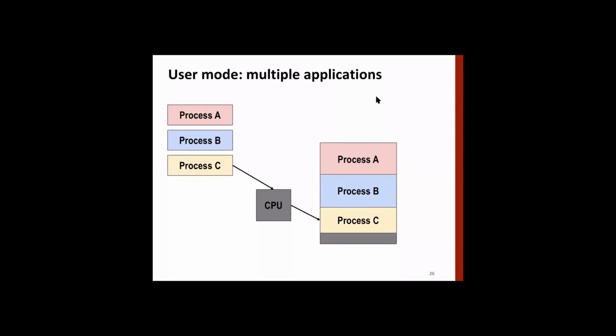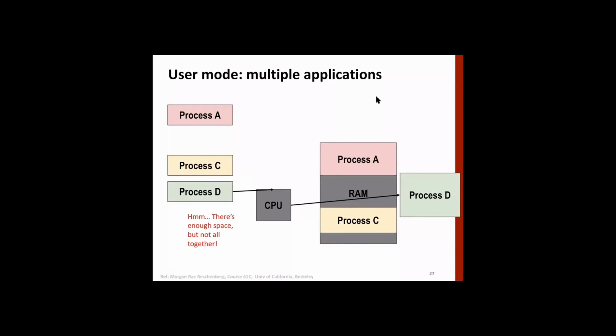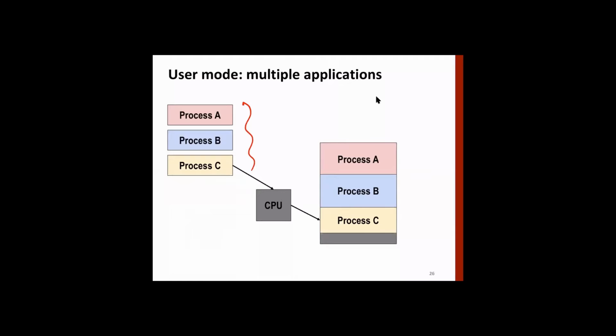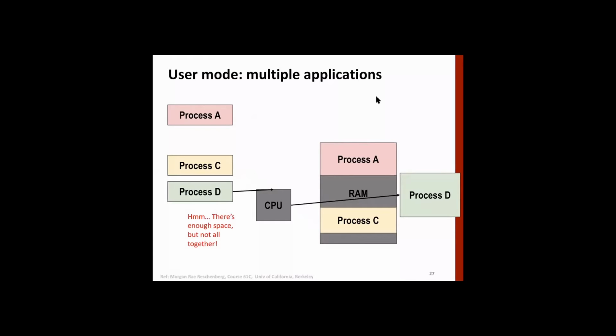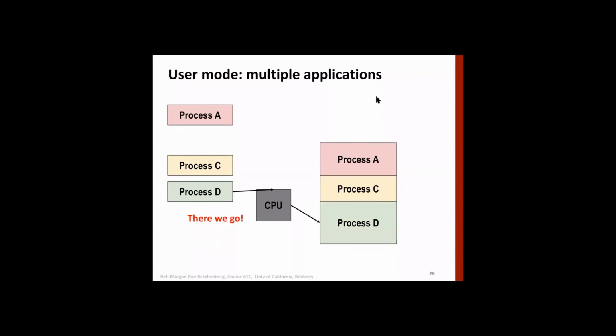In this way we can have multiple processes loaded into memory, but that is also not easy to do. For example, now process B goes off, so this area is available. Process D is a little bigger in size, so it cannot be brought in until we do something. So we move process C on top and load process D.